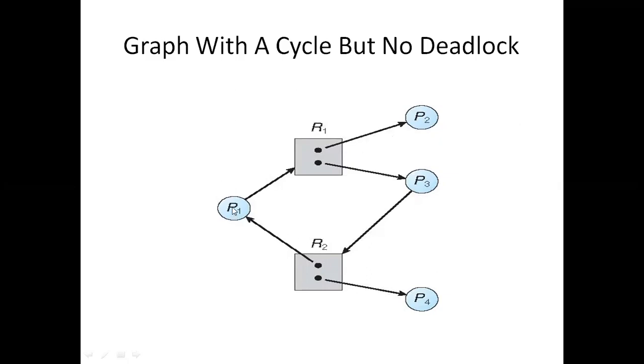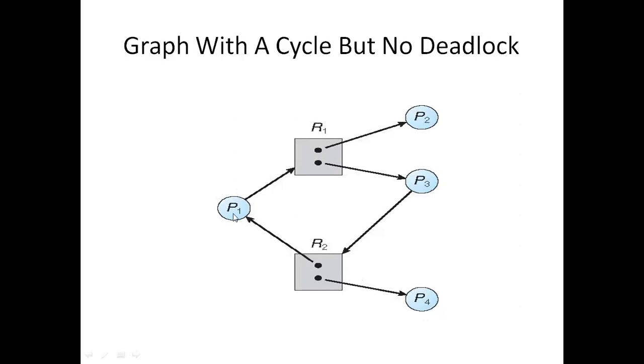R2 is assigned to P1, but P3 is waiting for R2. So P1 might not release the resource, because P1 is also in a waiting state: P1 is assigned R2, but it is waiting for R1. So it may not complete its execution soon. But P4 can complete its task, and then P4 can release the resource R2.